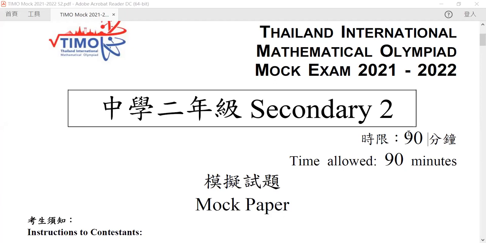Now, the time allowance for this mock examination is 19 minutes. This is the same as the real examination. So, in other words, you have 19 minutes to finish 30 questions. That means you have only 3 minutes to finish one question.